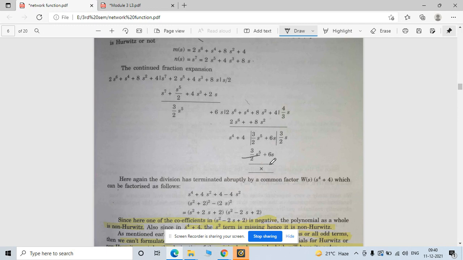Now see here also your function is terminated with such a type of function, but you can factorize this function. Means at this point, see here again the division is terminated appropriately by the common factor of this, which can be factorized by